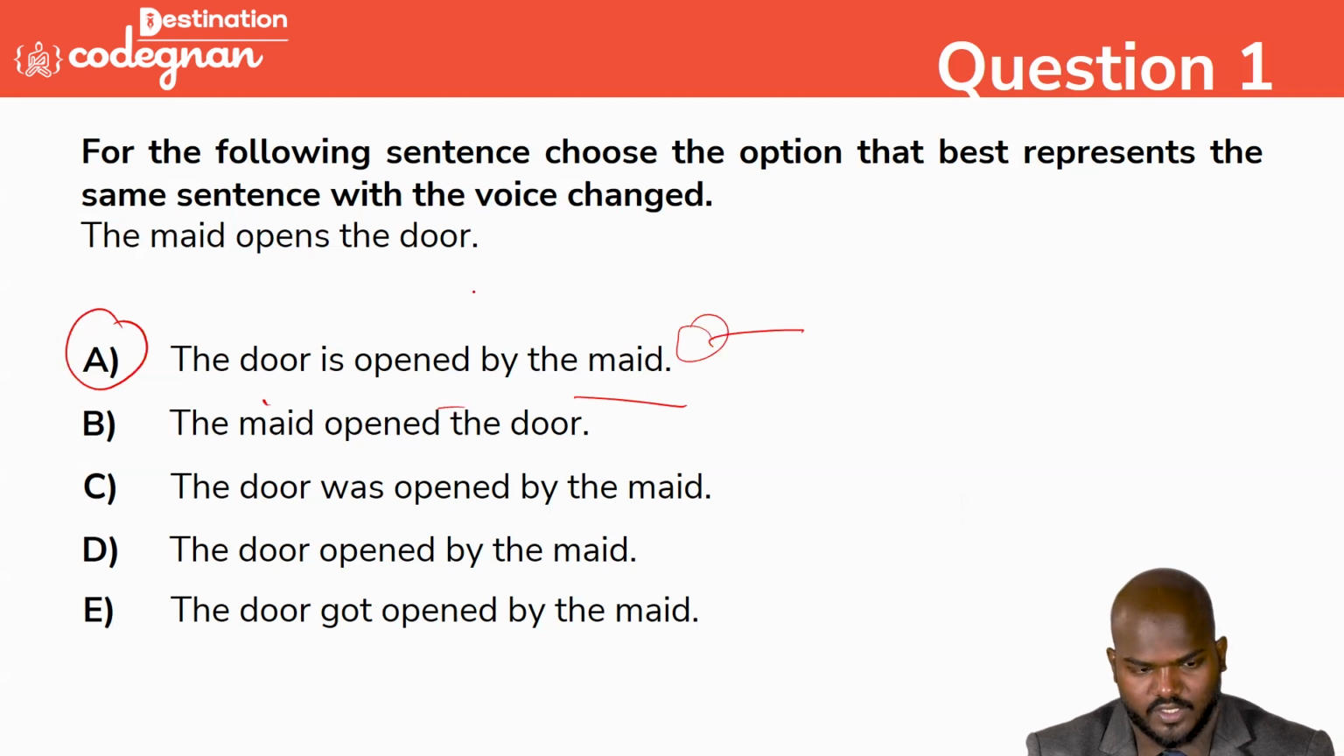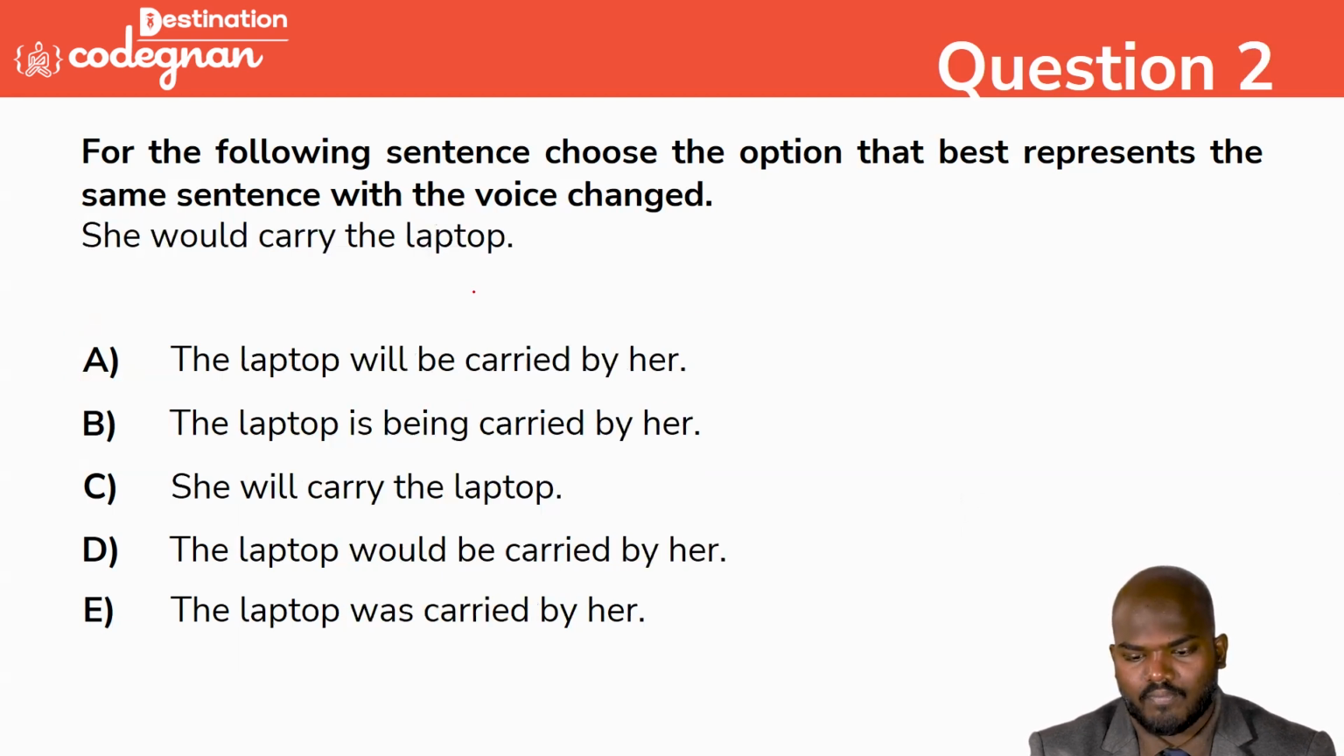Going for the next one, that is: she would carry the laptop. The options are: the laptop will be carried by her; the laptop is being carried by her; she will carry the laptop; the laptop would be carried by her; the laptop was carried by her. What would be the correct answer? We can mark it here. She would carry the laptop. It's an active voice.